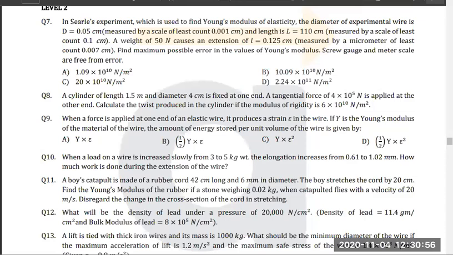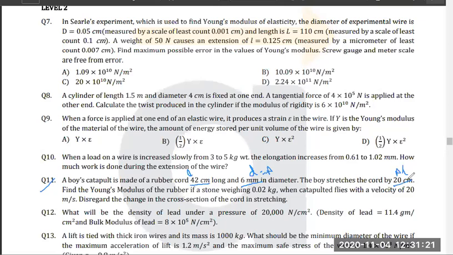Okay, now question number 11, think about it. A boy's catapult is made up of a rubber cord, 42 centimeter long, length given. Write down the information. Diameter given, means area we know.